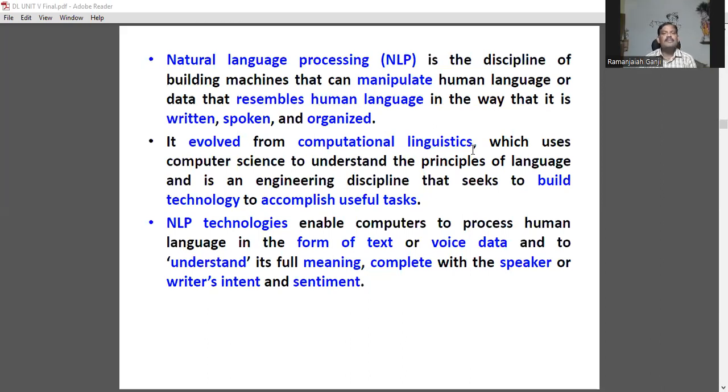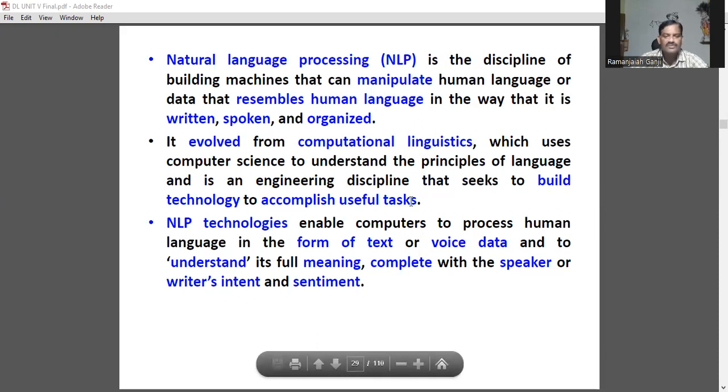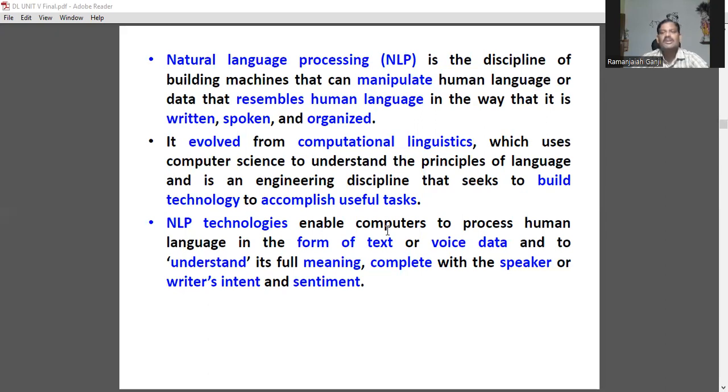So, NLP is a mechanism of building machines that can manipulate human language, or data that resembles human language, in a way that is written, spoken, organized. We are going to build a technology in order to accomplish useful tasks. NLP technologies enable the computer to process human language in the form of text or voice data and to understand its full meaning, complete with the speaker's or writer's intent and sentiment too.